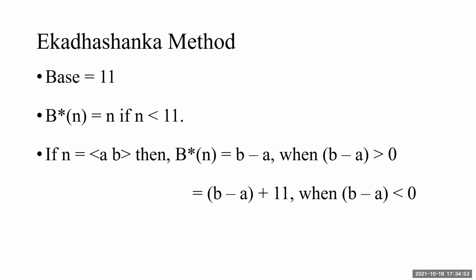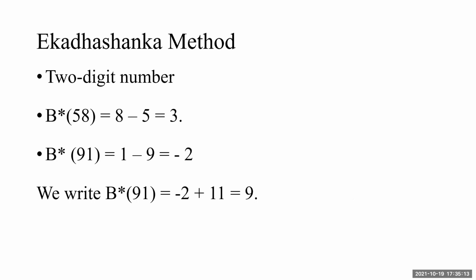Don't forget the base is 11. This is a more powerful method than the Navanka method. Why this happens, I will explain a little later, at the end of my talk. The method is more powerful, but slightly more difficult to calculate that B star.